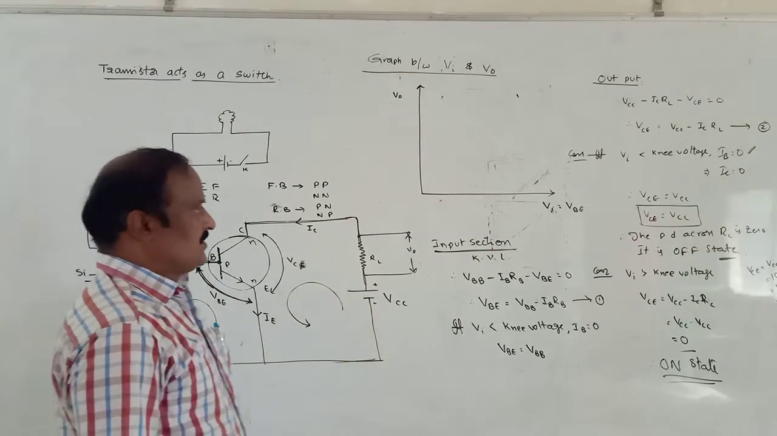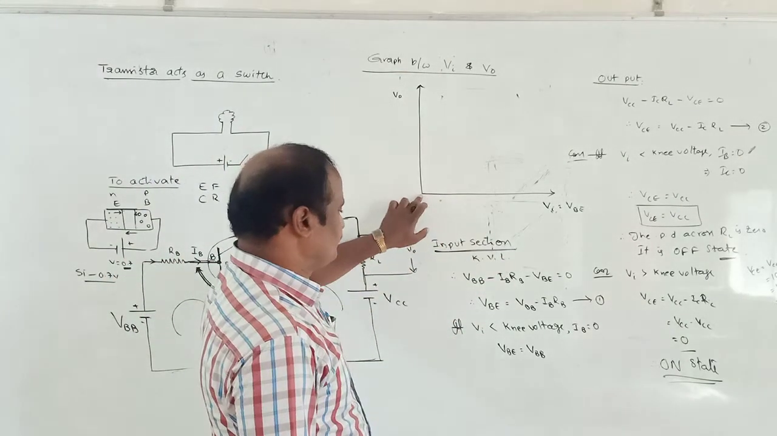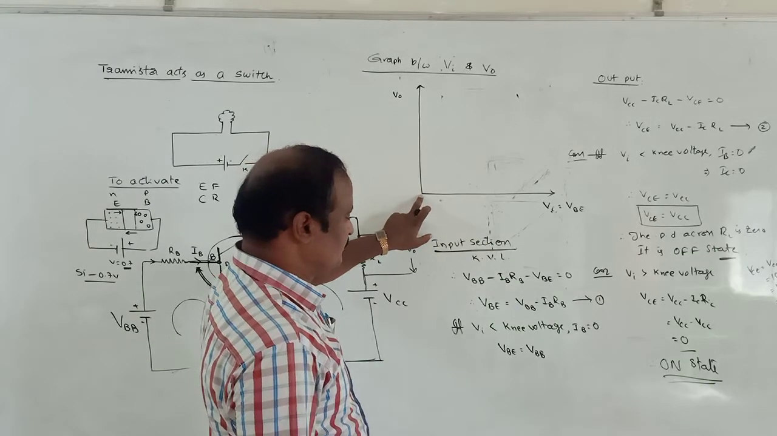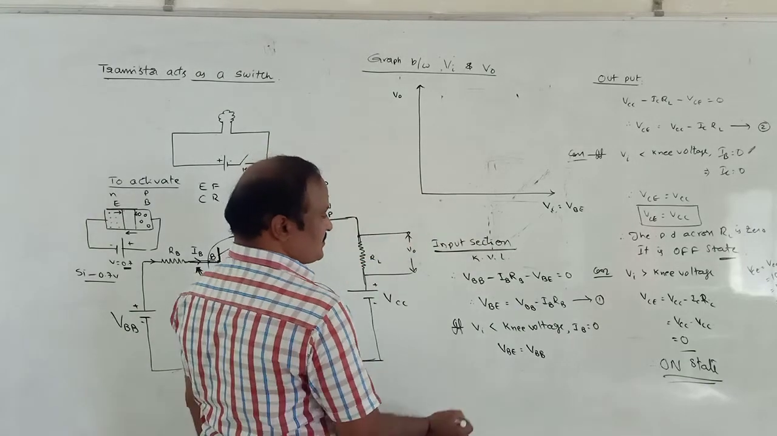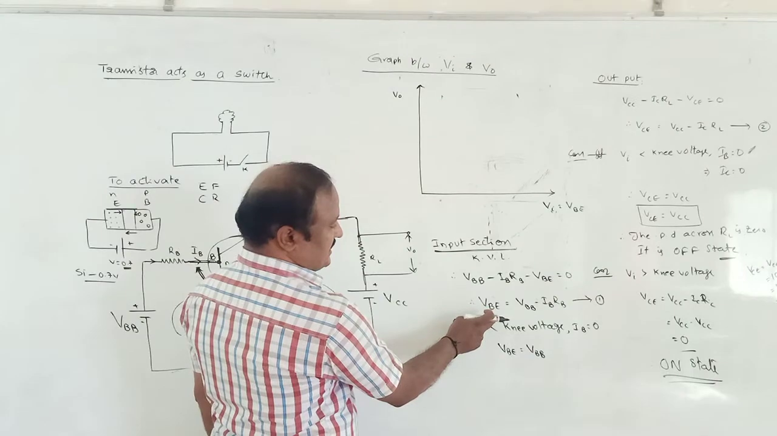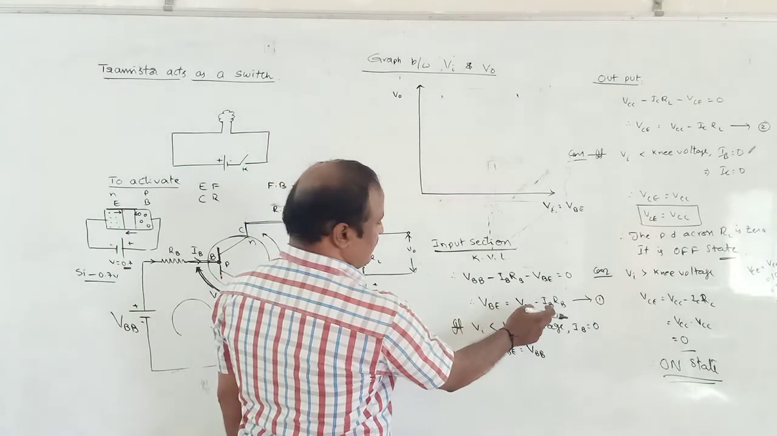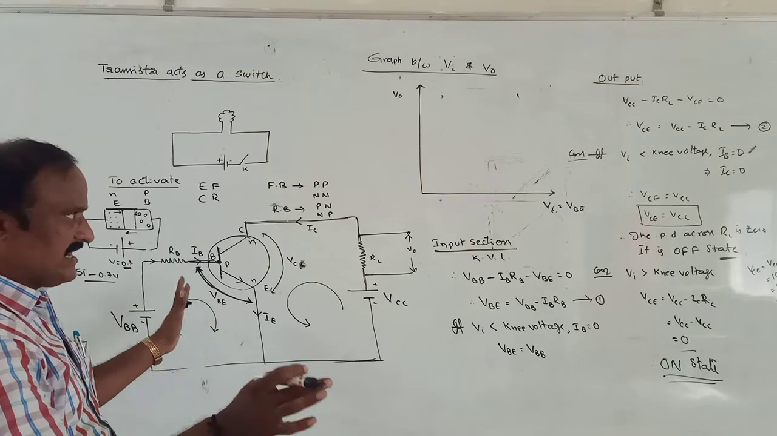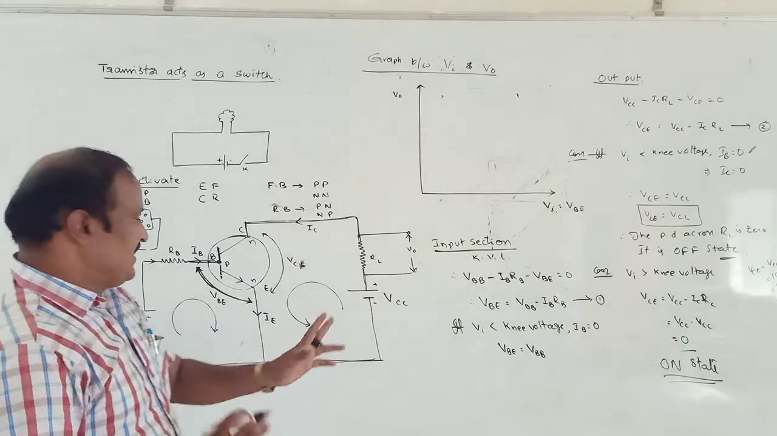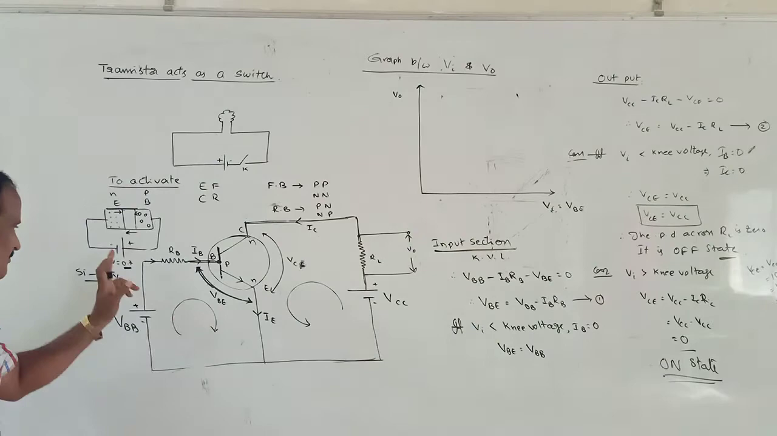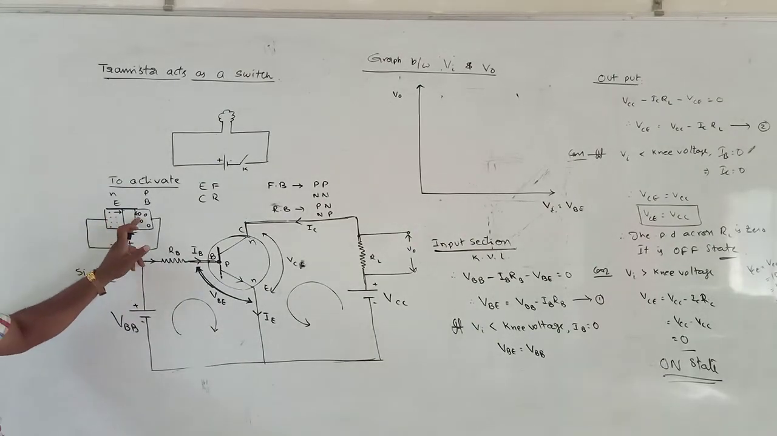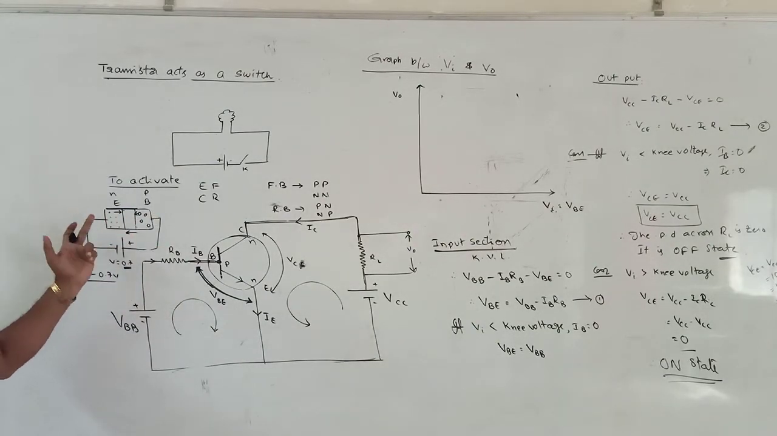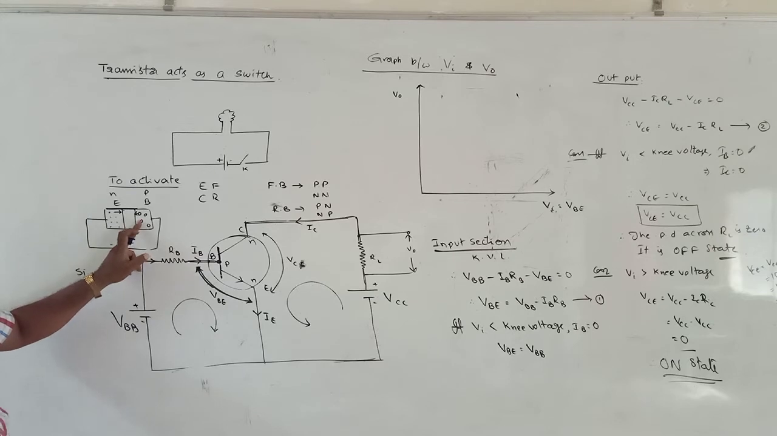Suppose, look here, if VA is equal to 0, if input is equal to 0, input means VBE is equal to 0, then VBB is equal to IBRB. If VBE is 0, the voltage across base and emitter is 0, there is no base current and there is no output current, or there is no current passing through the inner diode. That means output is equal to 0.